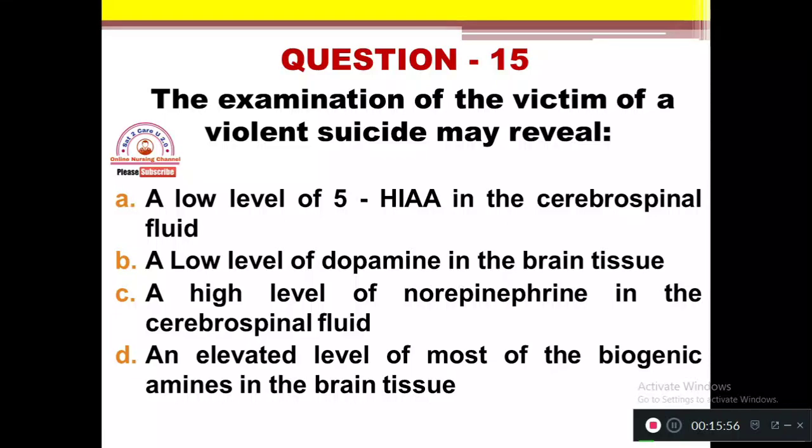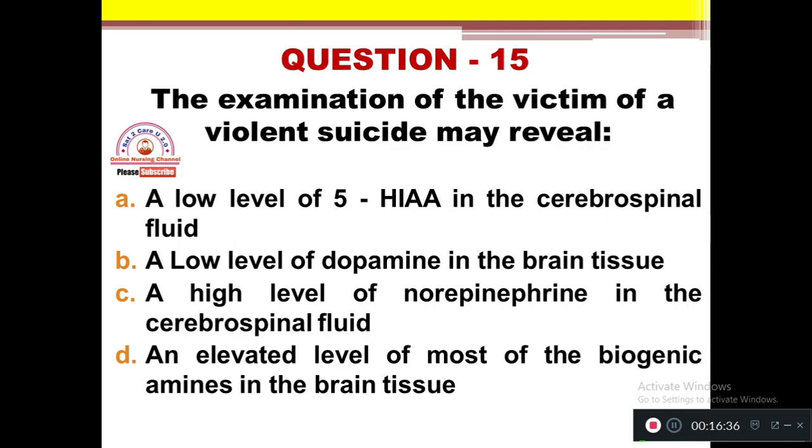Question number 15. The examination of the victim of a violent suicide may reveal option A, a low level of 5-HIAA in the cerebrospinal fluid. Option B, a low level of dopamine in the brain tissue. Option C, a high level of norepinephrine in the cerebrospinal fluid. Option D, an elevated level of most of the biogenic amines in the brain tissue. So which of the following statements reveals that a client is having suicidal activity, suicide ideation with violent behavior?